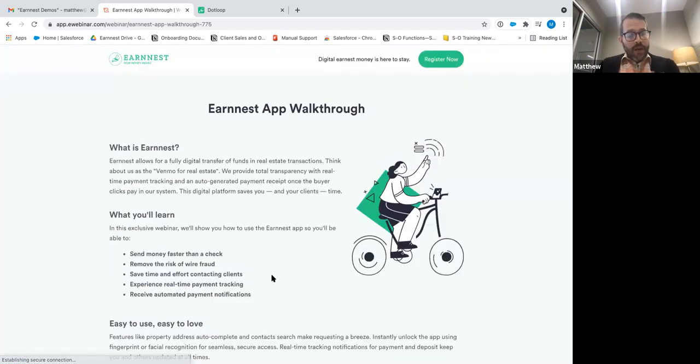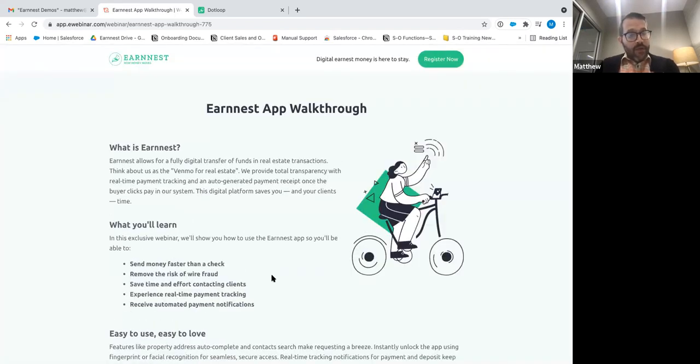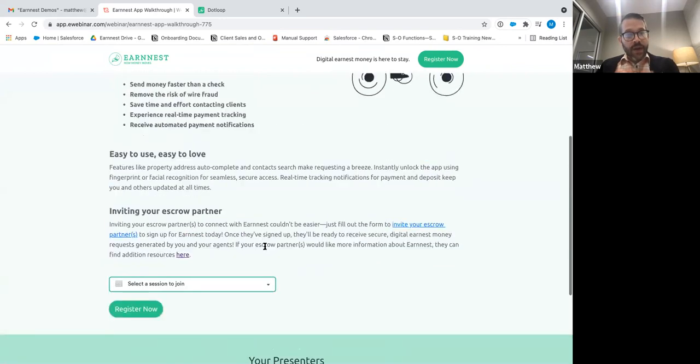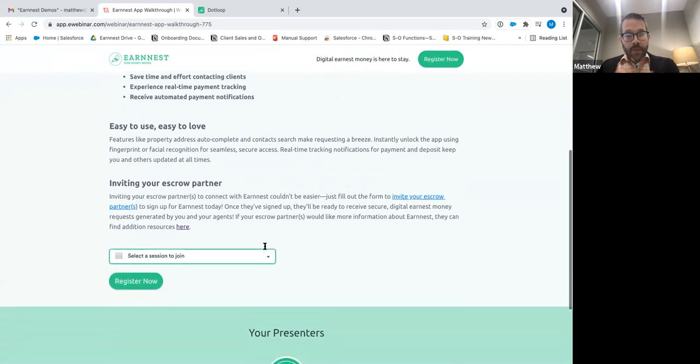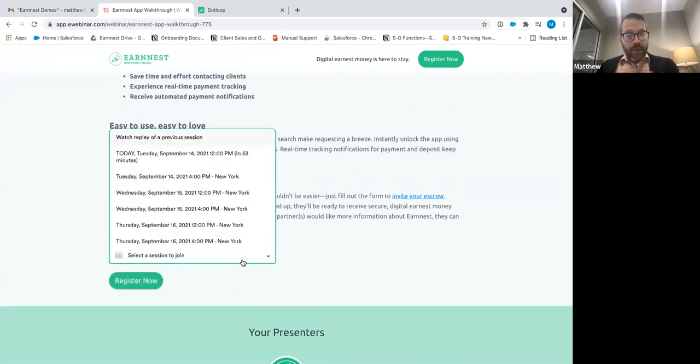This is for something that would be good for later on if you need a refresher after this quick demonstration on how to use Earnest. You can go in here and choose different platforms, whether it's .loop or through our app, and you can choose different dates on when you want to watch our little 15-minute recording. And then with those, if you're choosing a specific date, it will give you the ability to put a question in there, and you can watch or you can ask a question and somebody live from Earnest will respond.